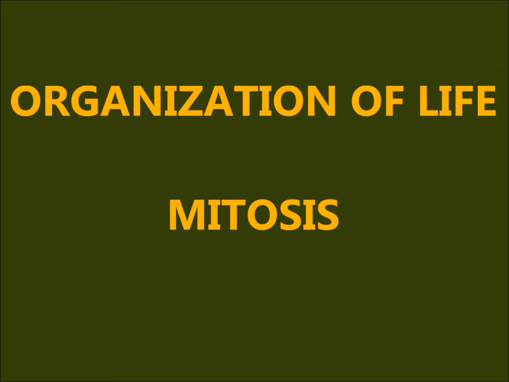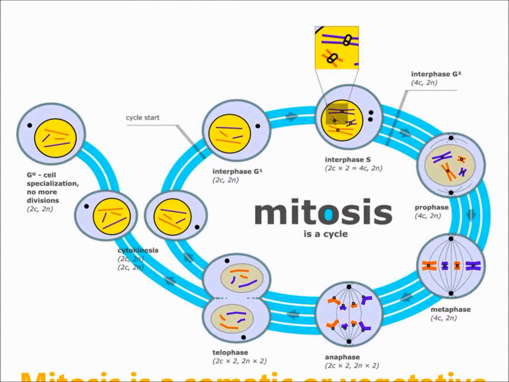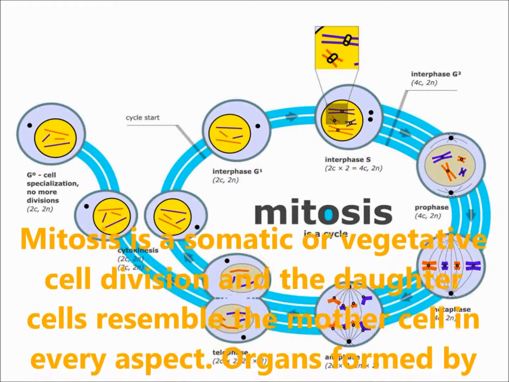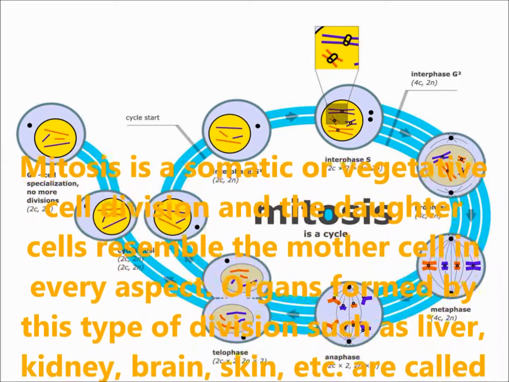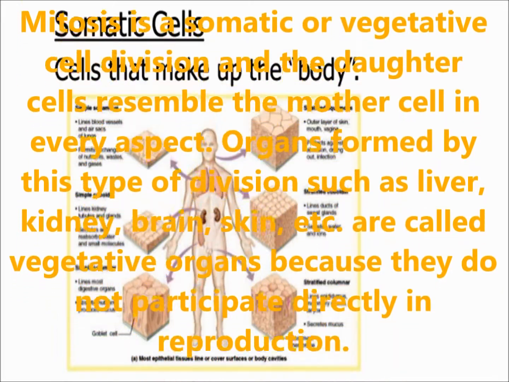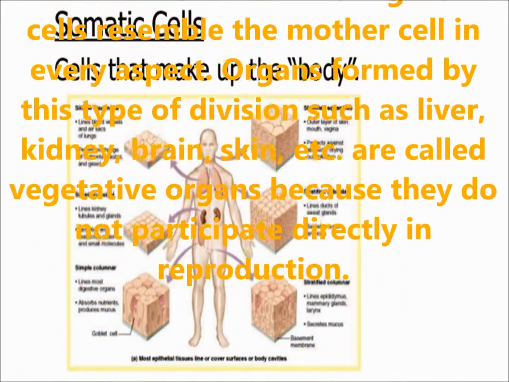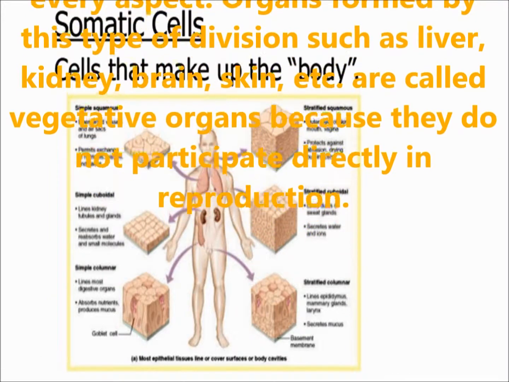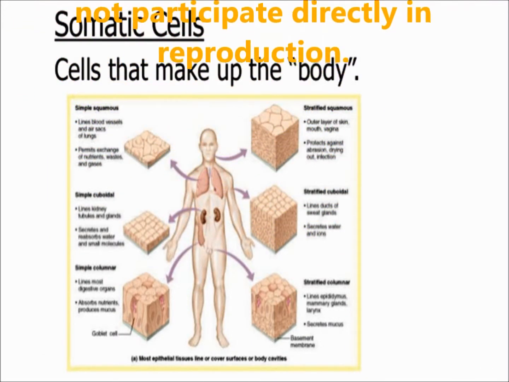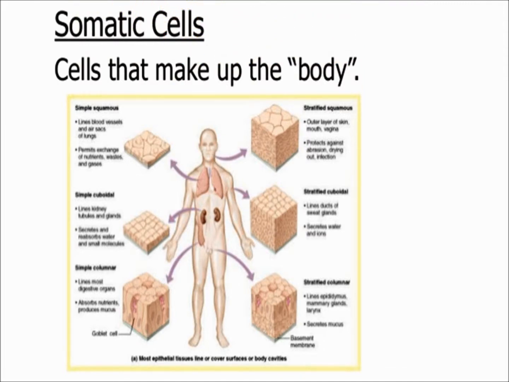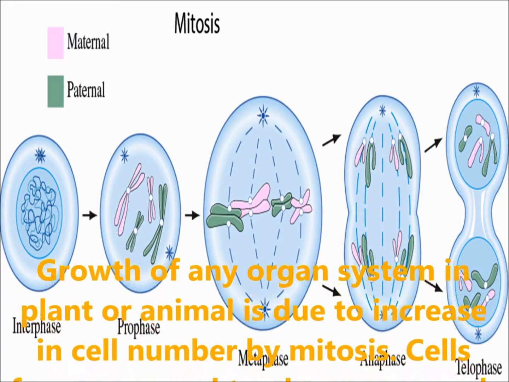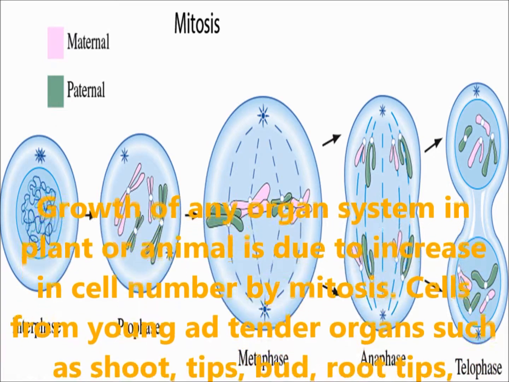Cell division: mitosis. Mitosis is a somatic or vegetative cell division, and the daughter cell resembles the mother cell in every aspect. Organs formed by this type of division are such as liver, kidney, brain, skin, etc. They are called vegetative organs because they do not participate directly in reproduction. Growth of any organ system in plant or animal is due to the increase in cell number by mitosis.